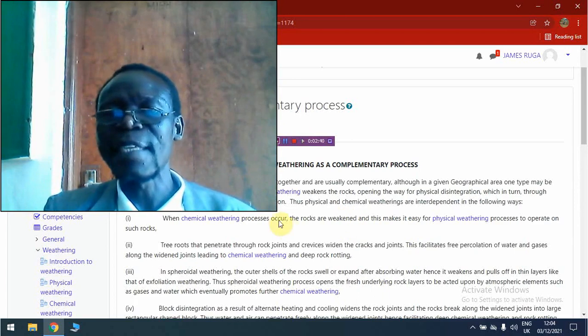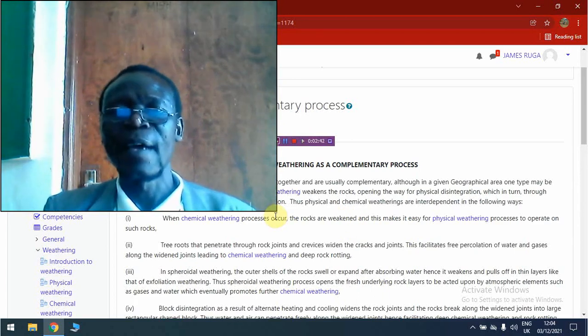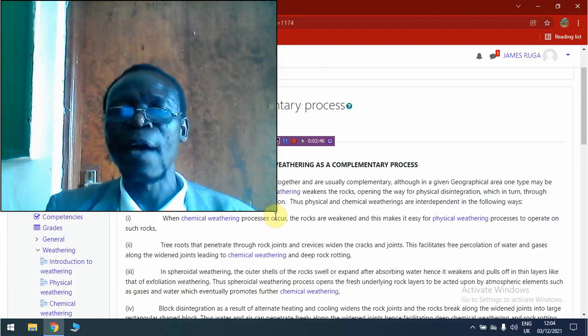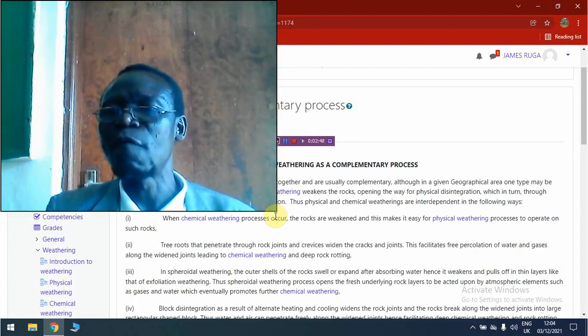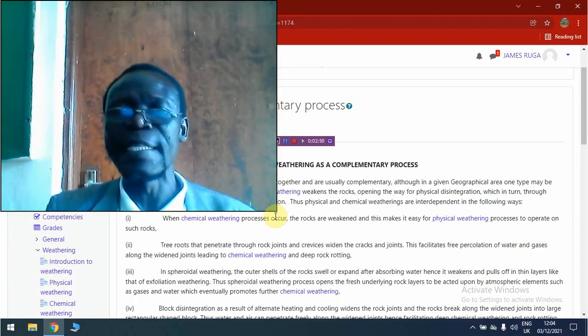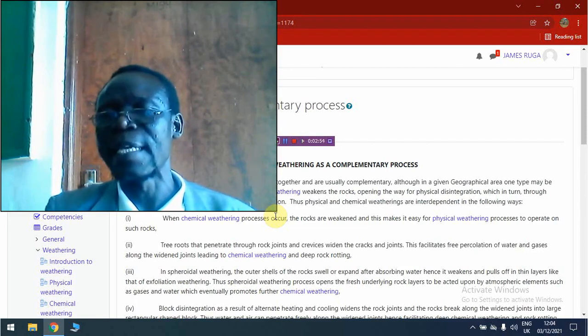So as you can see, chemical weathering processes tend to make the work of physical weathering processes easy, and therefore they are complementary in operation.